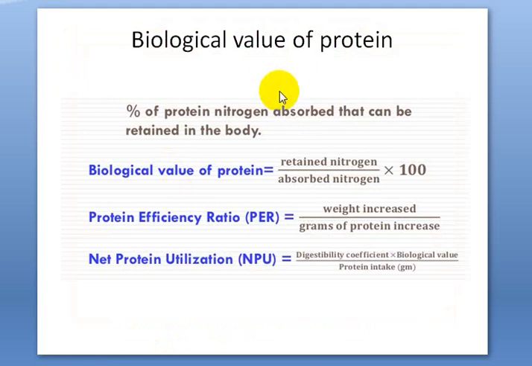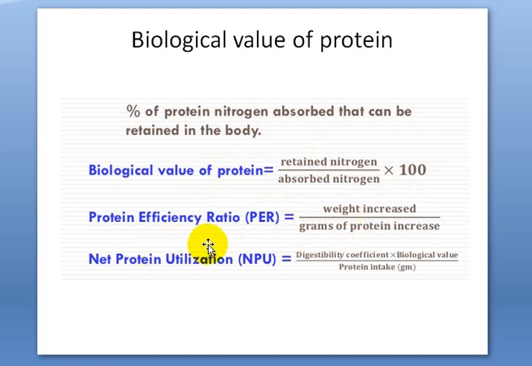And regarding the value of protein, நம்ம எடுக்கிற protein வந்து எப்படிலாம் evaluate பண்ணலாம் அப்படின்னா, so many parameters இருக்கு. The most important parameters இதை எடுத்துக்கலாம். Biological value of protein என்ன அப்படின்னா, protein is made up of amino acids and amino acids contain nitrogen. So எவ்வளோ நைட்ரஜன் absorb பண்ணுறோம், அதில் எவ்வளோ nitrogen retained in our body, அதுதான் biological value of protein. It is expressed in percentage. And protein efficiency ratio என்ன அப்படின்னா, how much protein we are taking and for that how much weight is increased, it is called protein efficiency ratio.